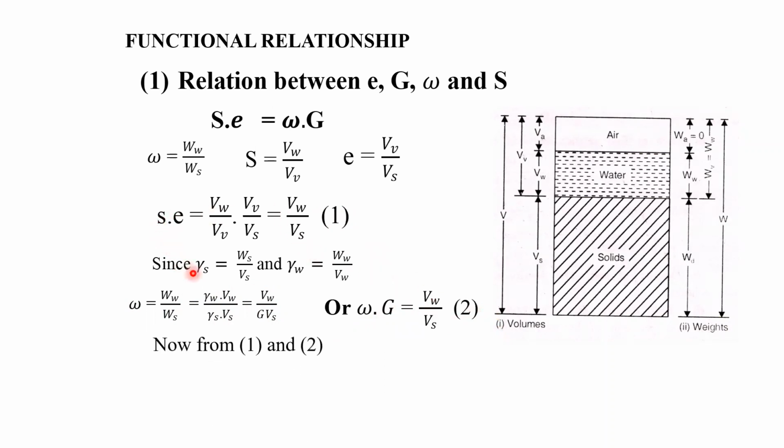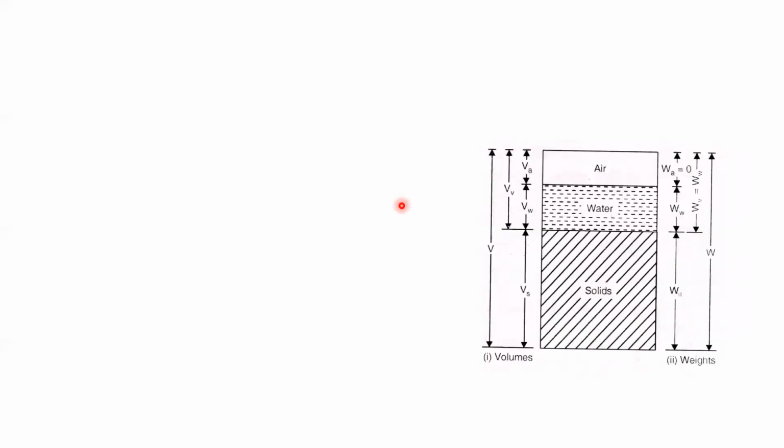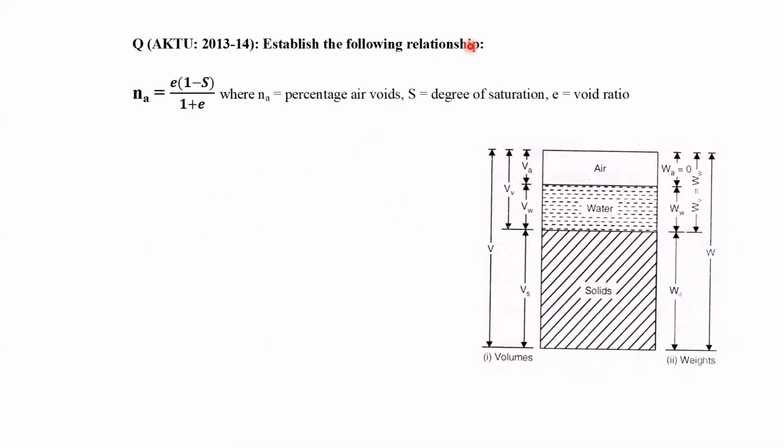From these equations, Se is equal to wG, right? Se is equal to wG. So this is the relation, and we have proved it. Now we shall see the next relations.